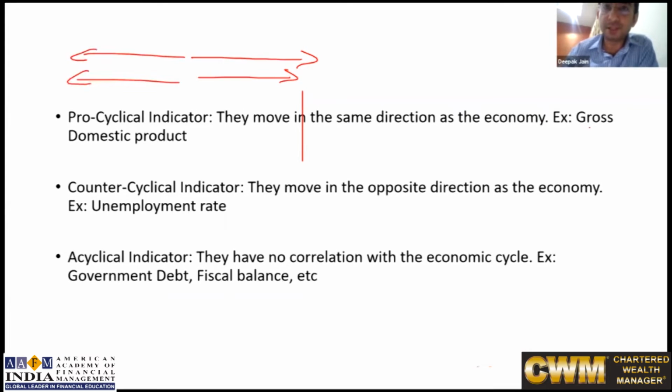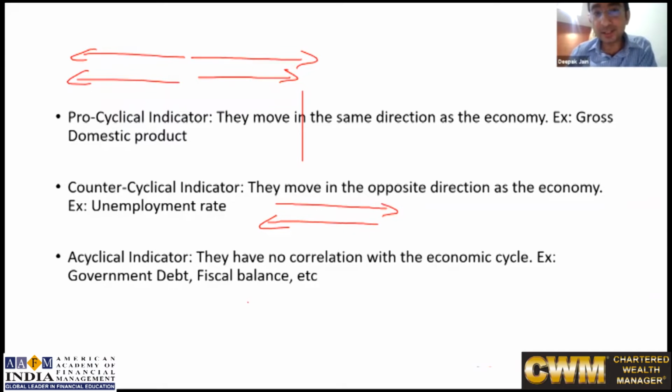For example, GDP. If you see GDP is positive, that means the economy is also growing positively. Counter-cyclical is if this is going in one direction, this will go in the opposite direction. For example, if you see the economy is growing positively, you will see that the unemployment rate is reducing. Because the economy is good, unemployment will reduce. So these are counter-cyclical. If I see that unemployment is reducing, I can very well say that the economy is growing.